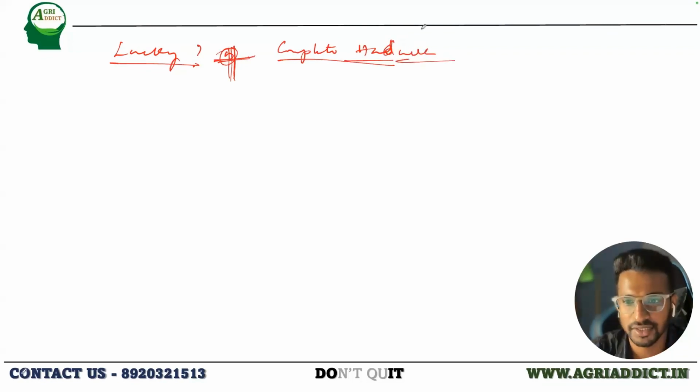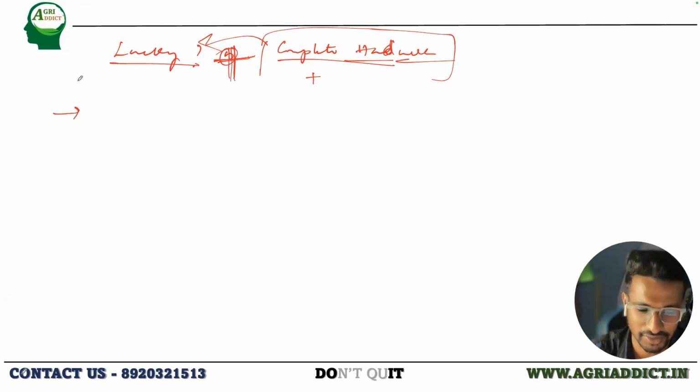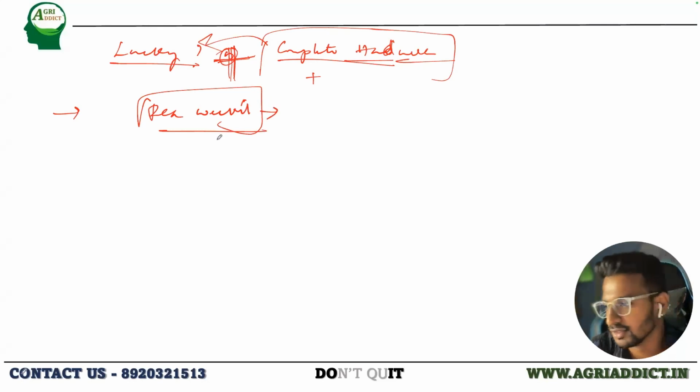Because of his hard work or brilliance or skills, you can take everything. But whatever you say, luck was a factor which was with him while he was doing the experiment. So I'll tell you one simple thing about what actually happened. Forget about all the things that you have learned from the book. There is one thing that you might not know about. Have you heard about the pea weevil? You might have heard about it in an entomology class.